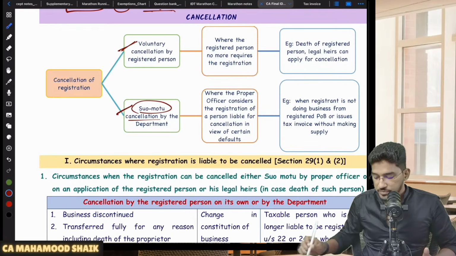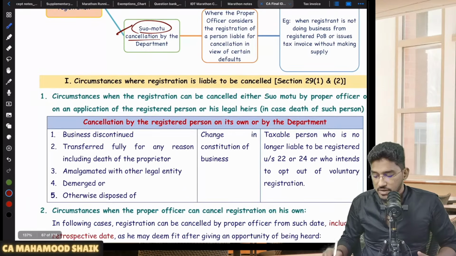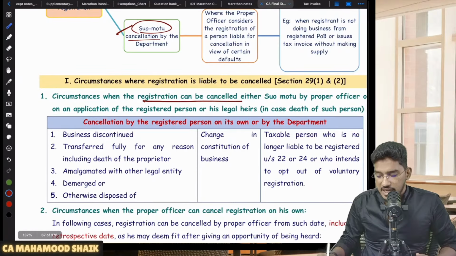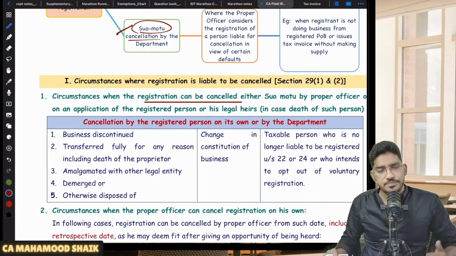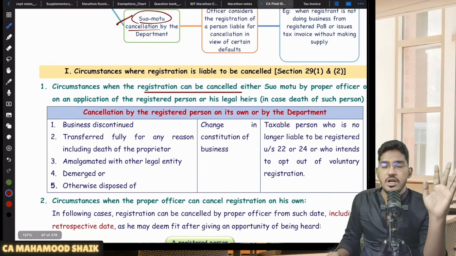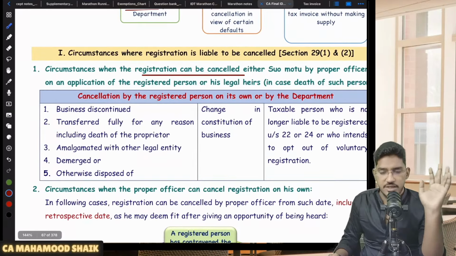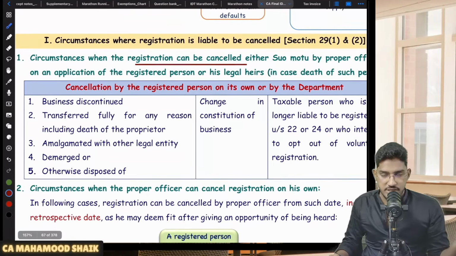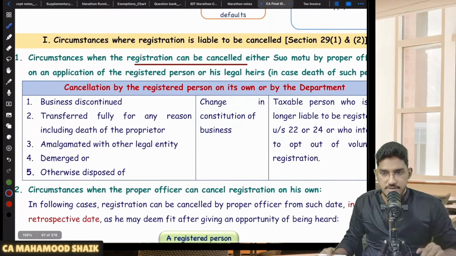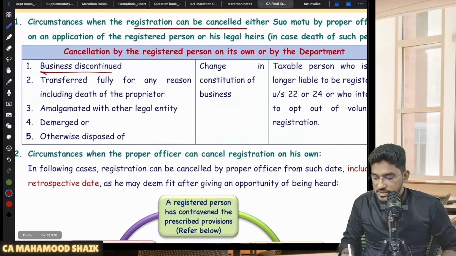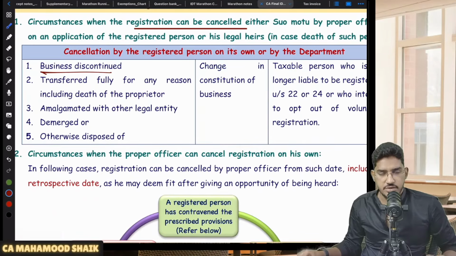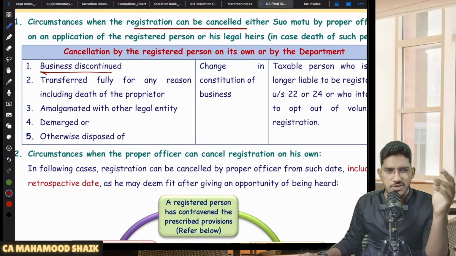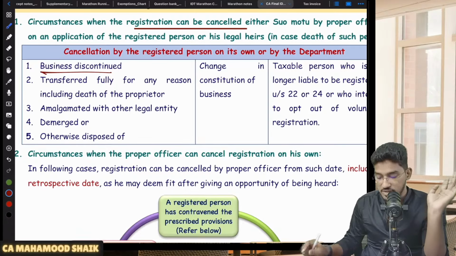So like that, in two cases cancellation can happen, either voluntary cancellation by the registered person or suo moto cancellation by the proper officer. So let us see the circumstances where the registered person either himself can cancel, or his legal heirs can cancel, or the PO can cancel. So genuine cases where registration will be cancelled. What are those circumstances? Number one, business discontinued. You are no longer continuing your business. You don't need registration. You can cancel your registration.